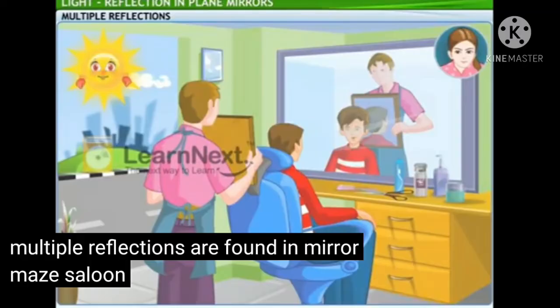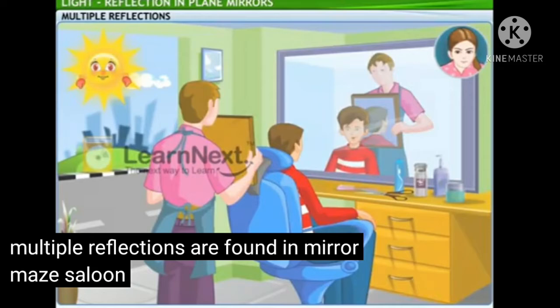We can understand this by an example, children. When we go to the barber shop or hairdresser shop, what actually happens? After giving the haircut to a person, the hairdresser holds a small plane mirror behind the head of the person.